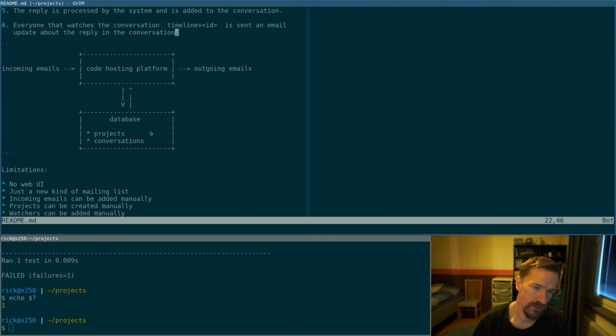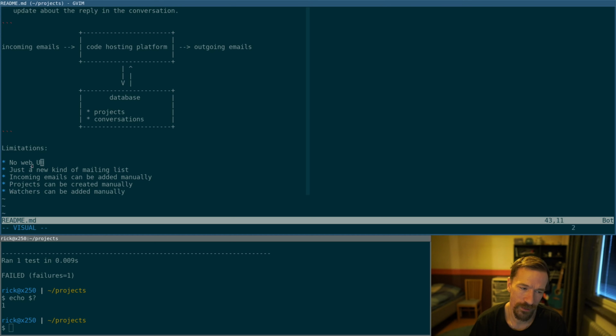So the basic structure to make this story happen for this code hosting platform is that there are emails coming into the system. We process those emails, create projects and conversations in some kind of database, and then we send emails out. So this very first story is mostly like some kind of mailing list software functionality. That's the only thing it's going to do.